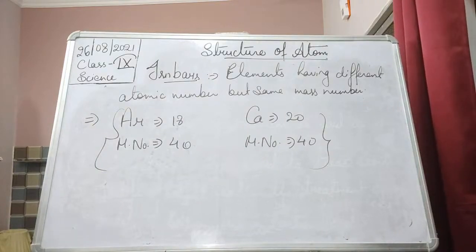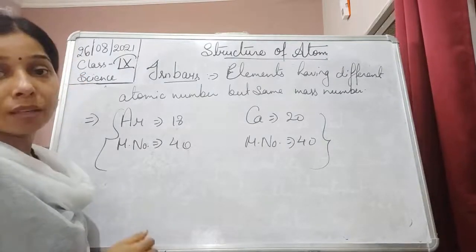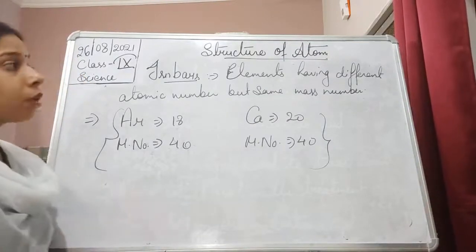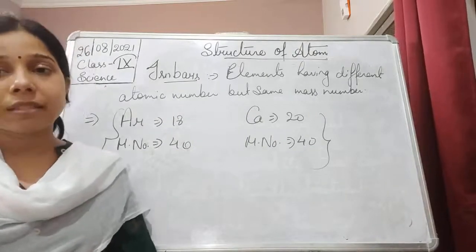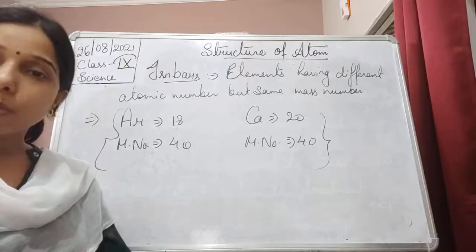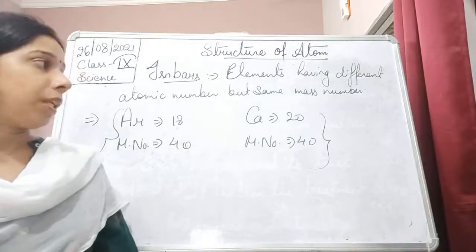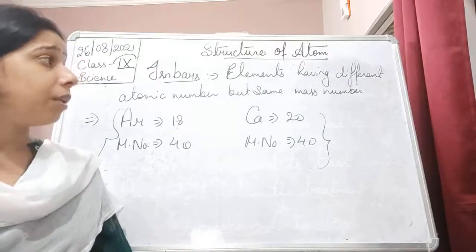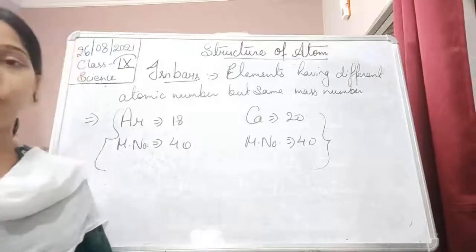Okay, so this is the basic difference between isotopes and isobars, students. We have understood that isotopes have the same atomic number but different mass numbers. In the case of isobars, they have different atomic numbers, but they have the same mass number. So their chemical properties will also be similar.